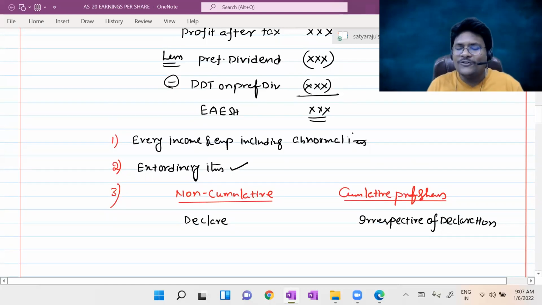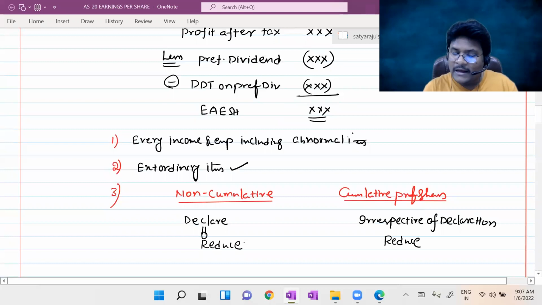Sir, in case of non-cumulative preference shares, for the purpose of calculation of earnings available to equity shareholders, only if you declare, then only you can reduce the preference dividend for calculation of EISH. But in case of cumulative preference shares, whether you declare it or not, you have to reduce. Only if declared, then you should reduce the preference dividend. Irrespective of the declaration, you reduce.